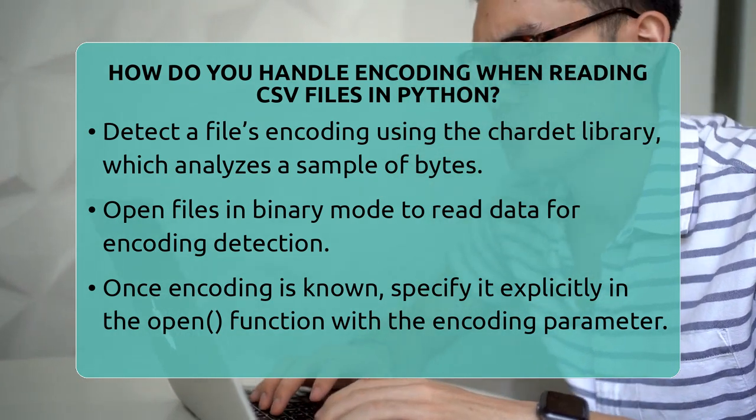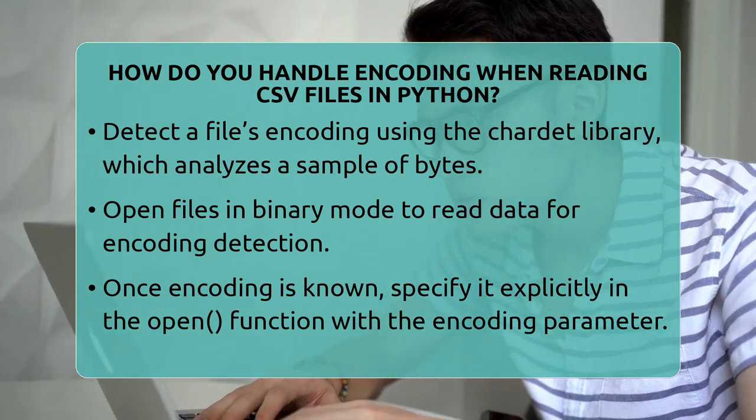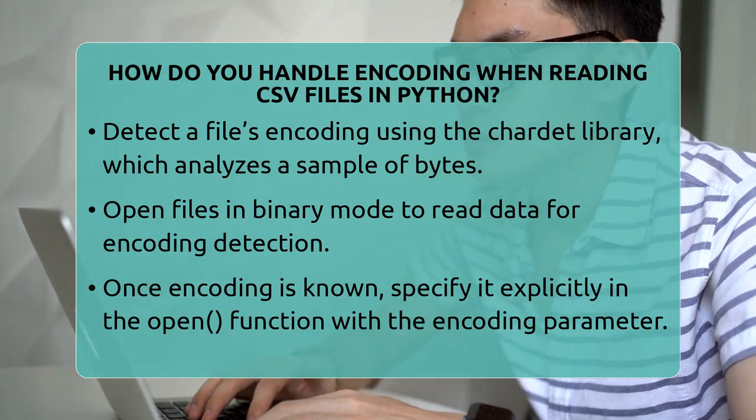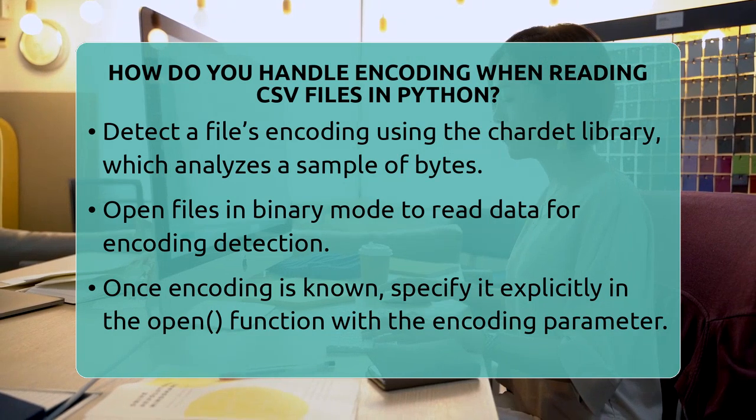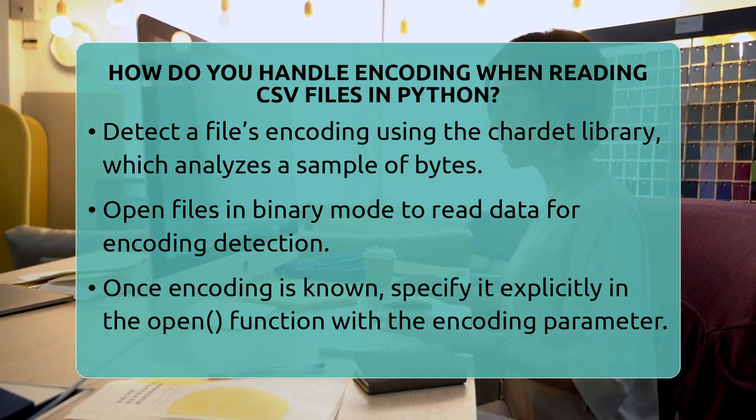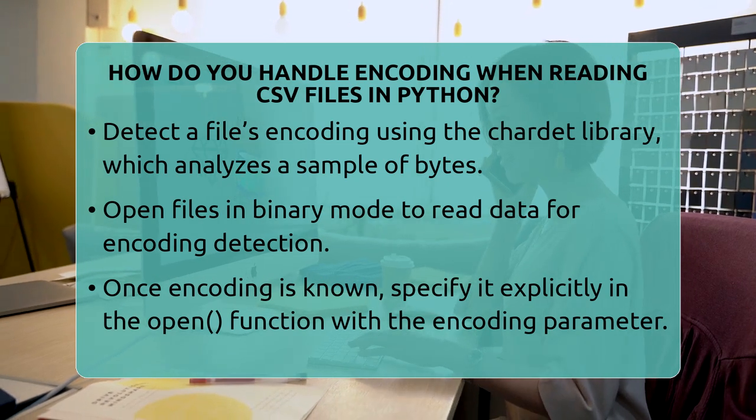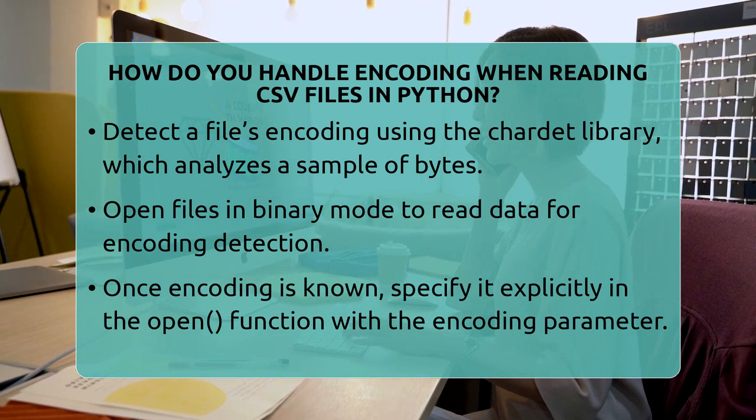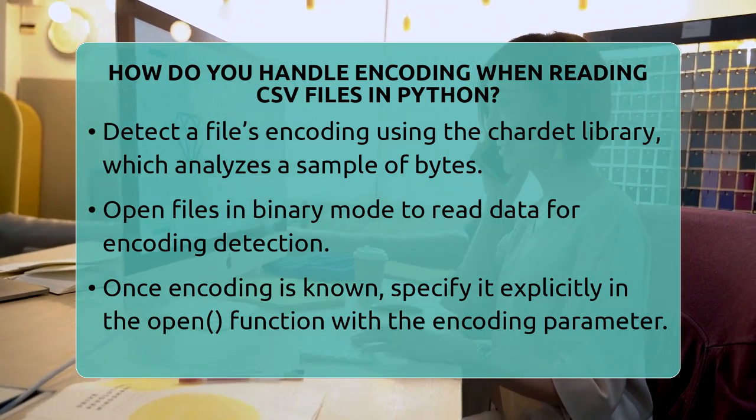Once you know the encoding, you can open the CSV file in Python with the open function. Just add the encoding parameter and set it to the detected or known encoding. For example, open data.csv, encoding equals UTF-8. This makes sure Python decodes the bytes into text correctly. If you're using the built-in CSV module, open the file with the right encoding and pass the file object to csv.reader or csv.DictReader.